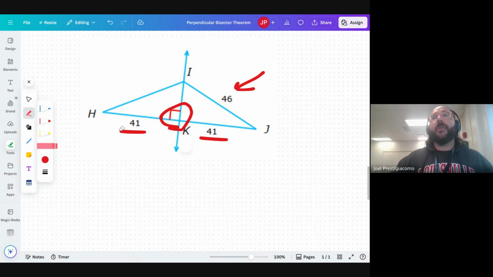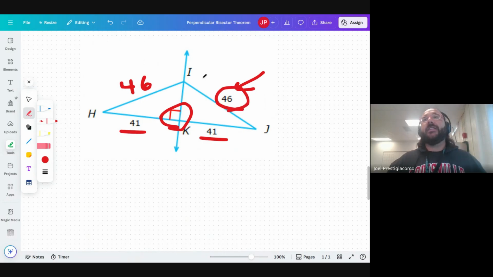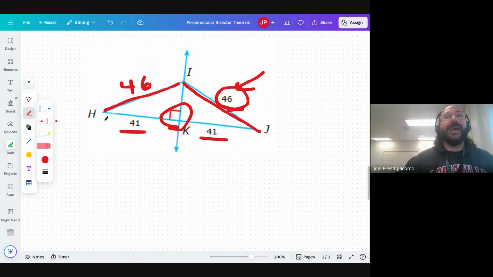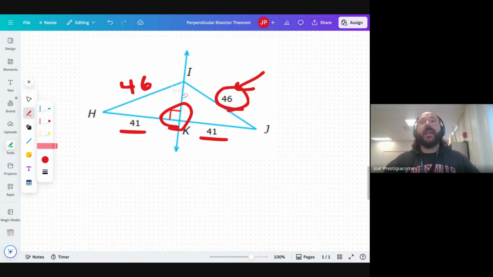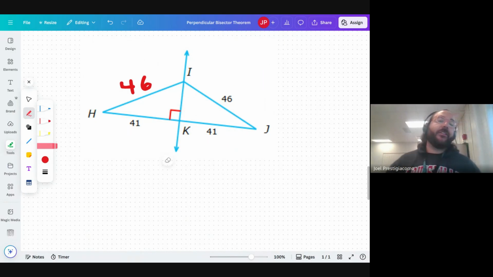So this implies that HI is also 46, because the distance from I to J is 46, so the distance from I to H should also be the same. That's the idea of that symmetry, that balance, because of the way that the intersection occurs.